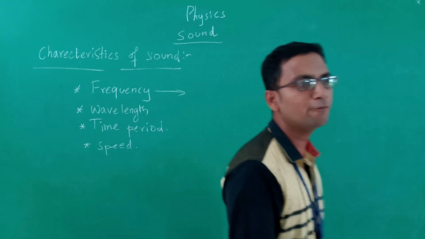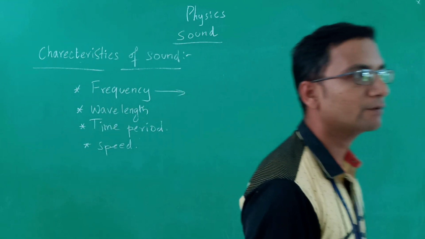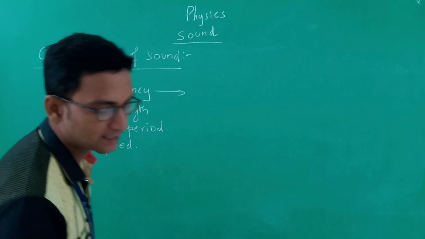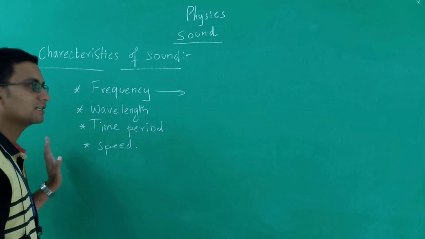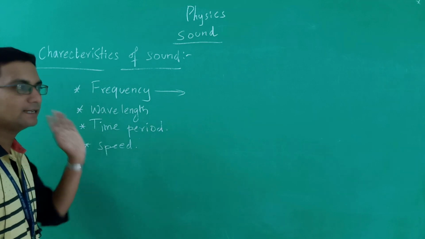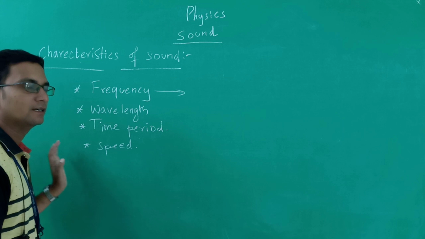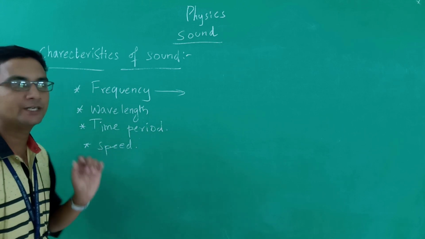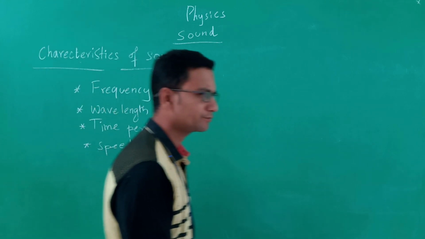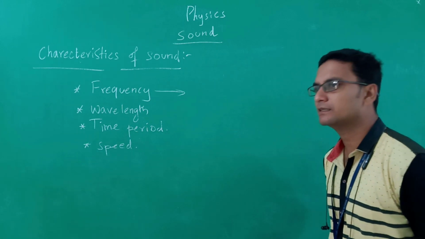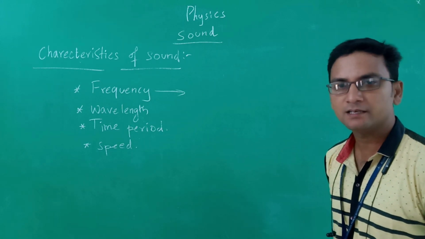Frequency is how frequently a thing happens. Frequency is nothing but how frequently a thing is happening. It will be calculated using a unit time. For example, let us say that an object is vibrating and it is producing a sound.